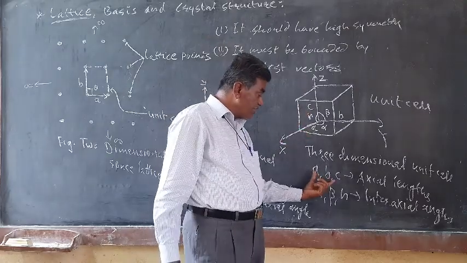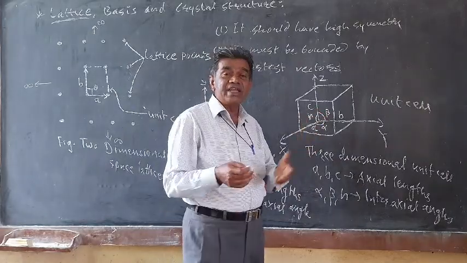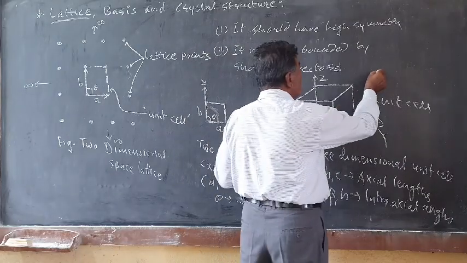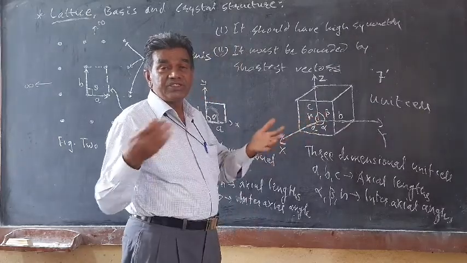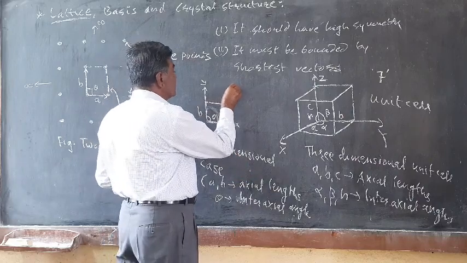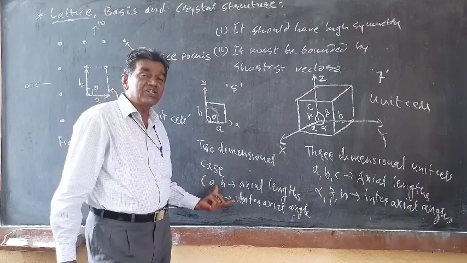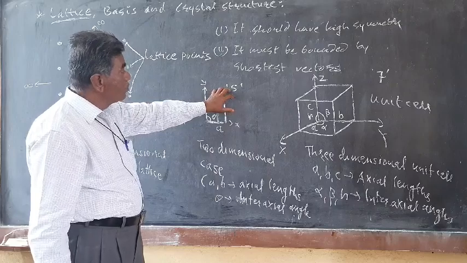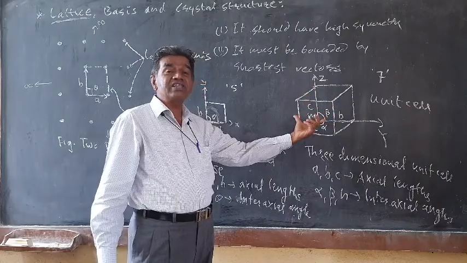Now by putting restrictions on a, b, c and alpha, beta, gamma, different kinds of unit cell can be constructed, and that is found to be 7 unit cells, which lead to the definition of the space lattice. While in the two-dimensional case, only 5 unit cells can be constructed by putting restrictions on a, b and theta. So 5 two-dimensional unit cells are possible and 7 three-dimensional unit cells. So there are 7 crystal systems only.